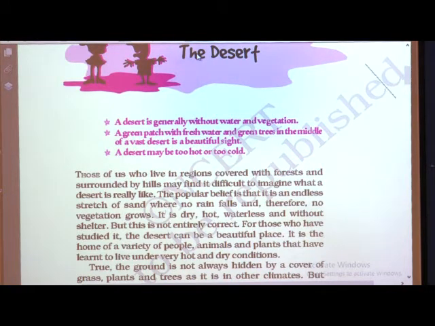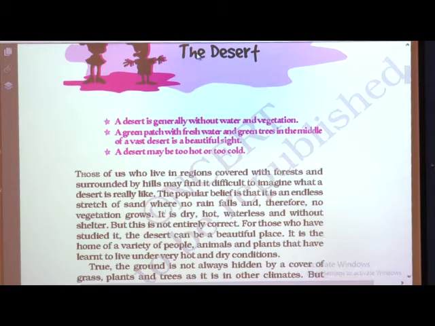It is the home of a variety of people, animals and plants that have learned to live under very hot and dry conditions. See, as we say, it is waterless, very dry and hot, but actually that is not the entire truth, not 100% truth. It is not 100% true that the desert is very dry and hot and therefore no rainfall is there.